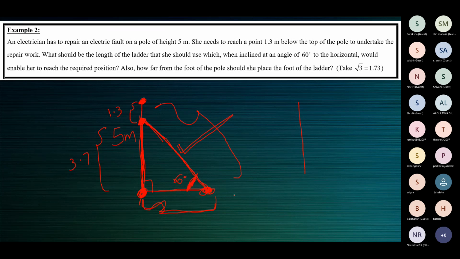So the diagram, incorporating the information given in a diagram, is the crucial part of solving a question from heights and distances. If you can do the figure correctly, your work is half done, not even half done. I think about 75 to 80% done, because your figure tells you all about the answer, the steps that have to be presented to get the answer.